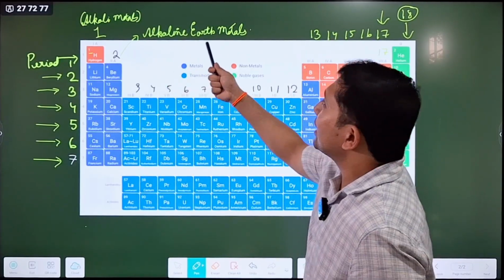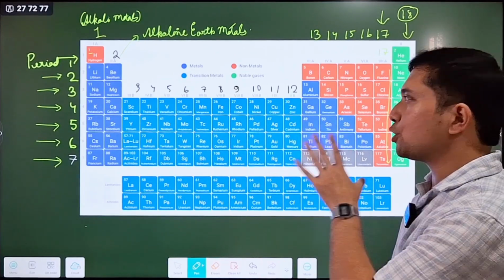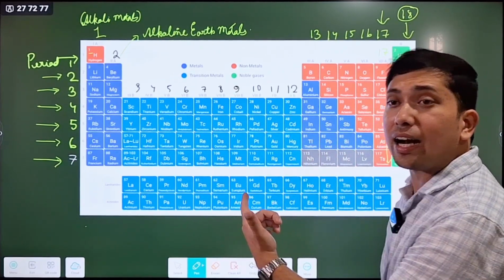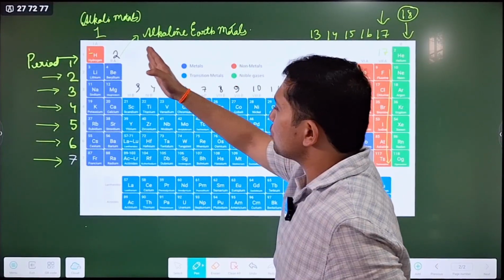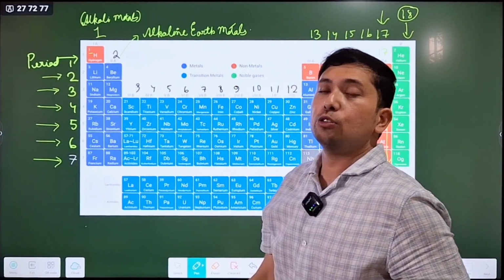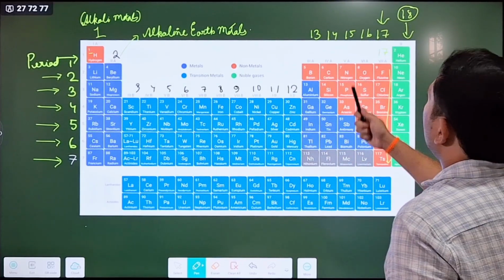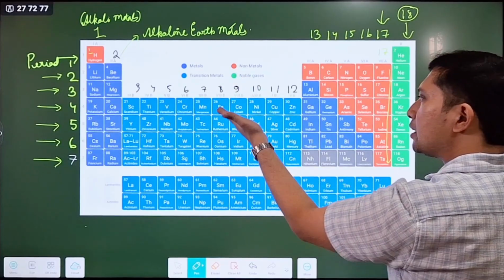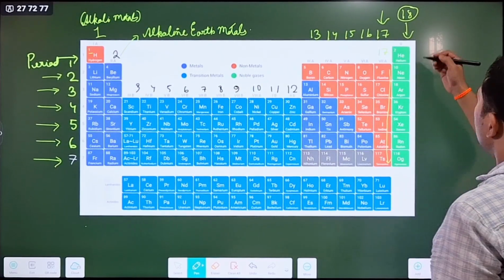Whenever there is a question saying, give an example of alkaline earth metals, or what are alkaline earth metals, you say that alkaline earth metals are those elements belonging to group 2. For examples, you just give calcium, magnesium, beryllium, strontium, barium.